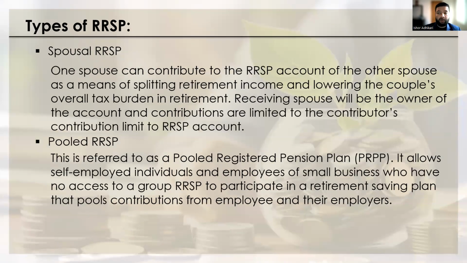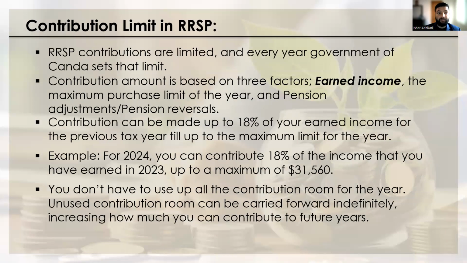With a spousal RRSP, one spouse can contribute towards the other spouse's RRSP account. This is beneficial in terms of splitting retirement income and lowering the couple's overall tax burden during retirement. The receiving spouse stays the owner of the RRSP, whereas the contributor should be careful about the contribution limit, as he cannot exceed his contribution limit towards the RRSP account. The pooled RRSP is for individuals who don't have access to a group RRSP, such as the self-employed or owners of small businesses.